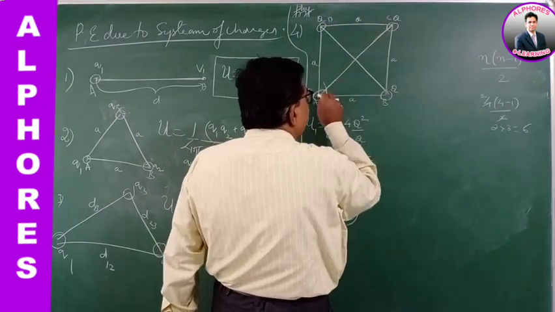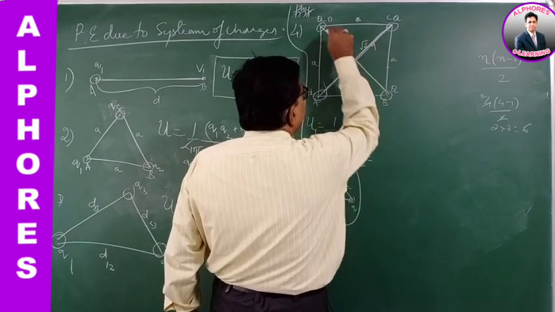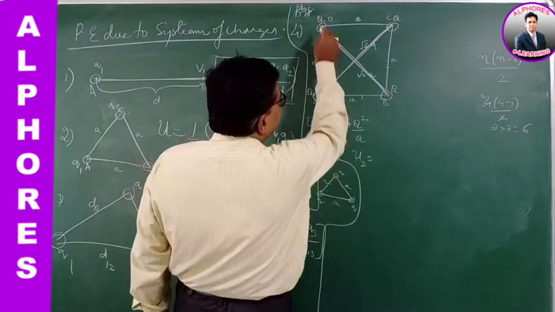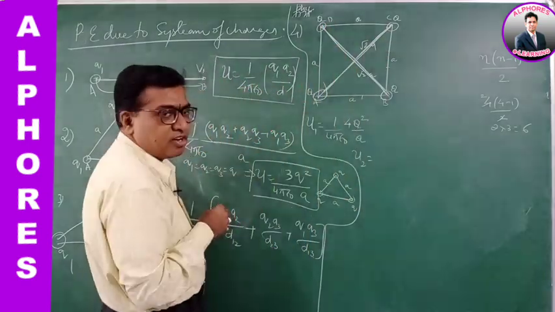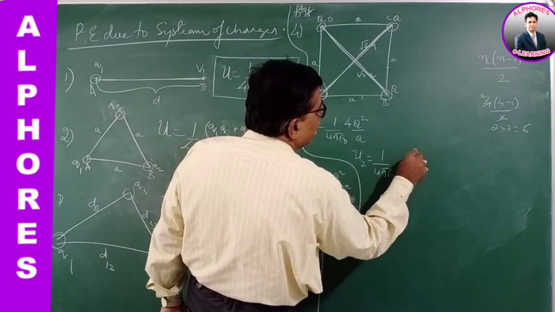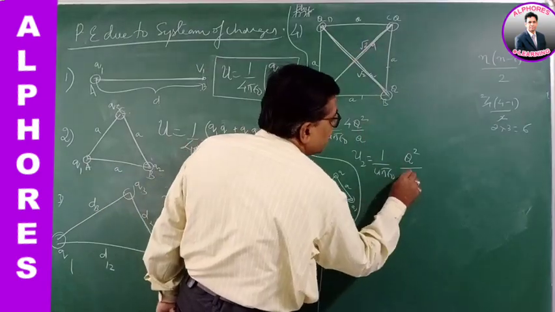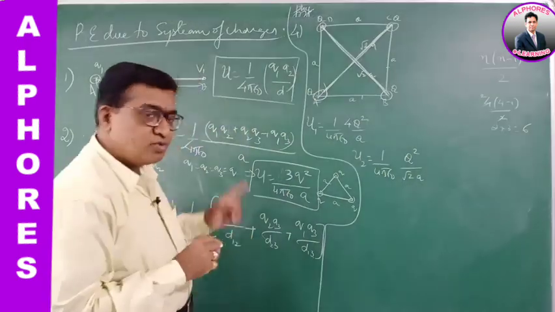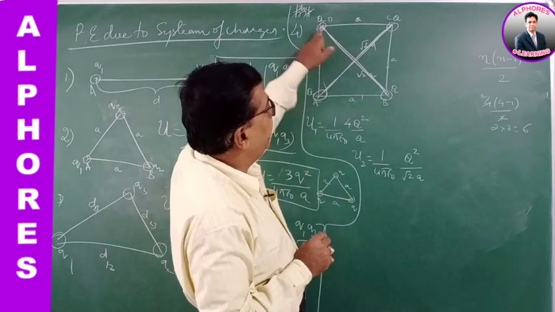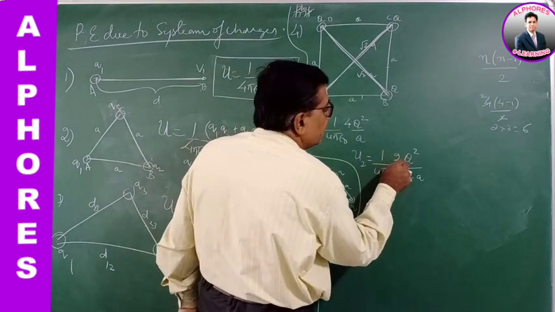In a square, if this side is A, apply the Pythagoras theorem, the length of the diagonal is root 2 A. Even this diagonal is also root 2 A. Now the potential energy due to the combination of charges on the diagonal is 1 by 4 pi epsilon naught Q square by the distance between them, root 2 A. This is one combination, for AC. Then for BD also the same, Q square by root 2 A. So total it is into 2.